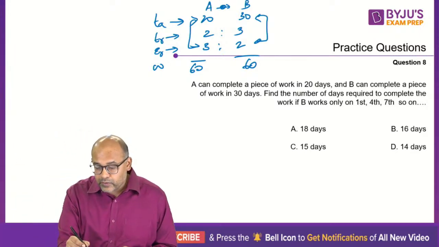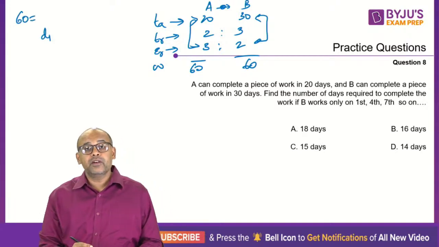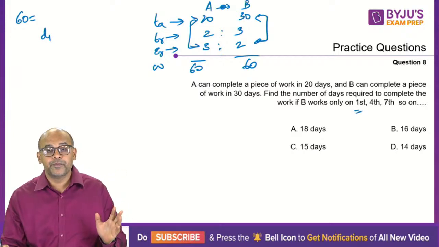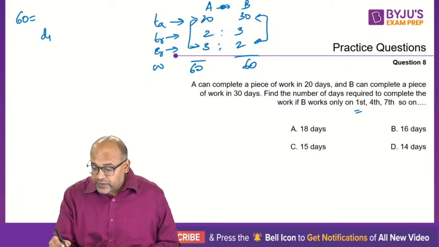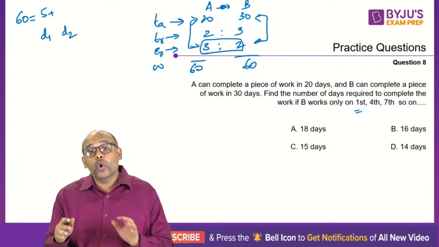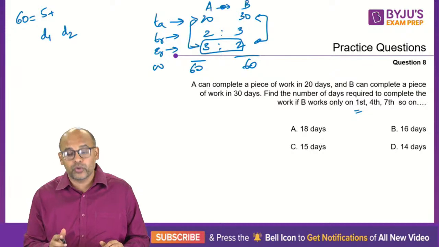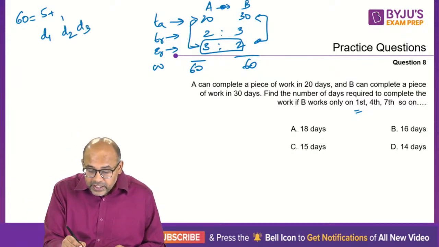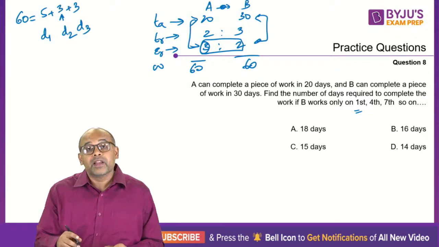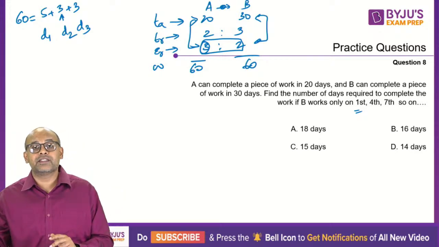Okay. Now let's take a look at what is happening. 60 is equal to, now day one, both of them are working because B works on the first day whereas A is working every day. So on day one, the total efficiency is the sum of these two, which is 5, plus day 2, only A is working. B is not working on day 2. In fact, day 2 and day 3, each day the efficiency is only A, so it is 3 plus 3. Then again day 4, A and B will work. Then day 5 and day 6, only A will work.